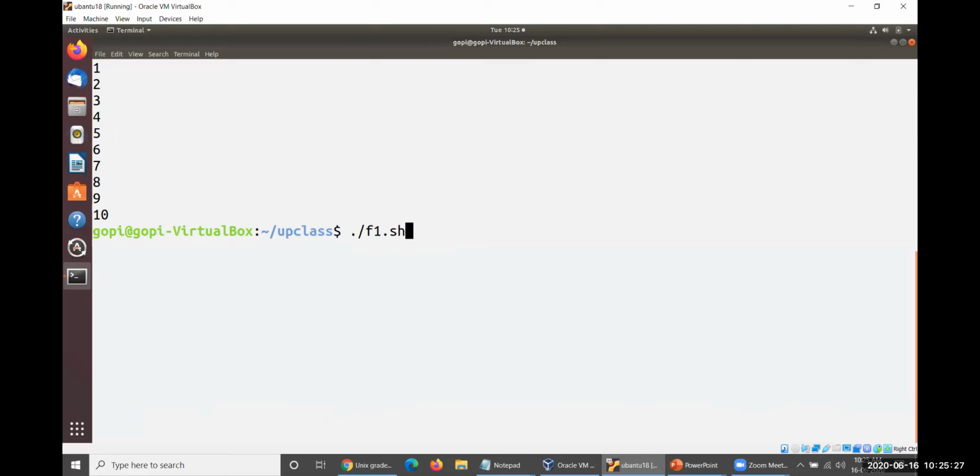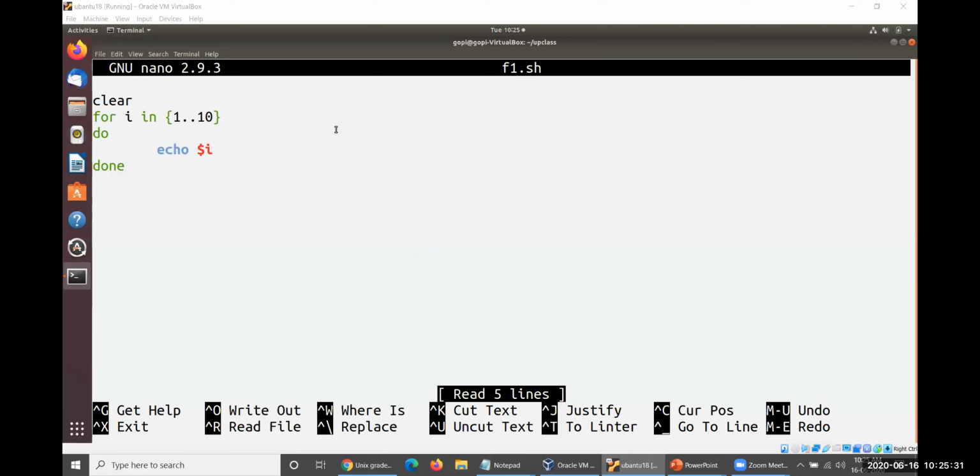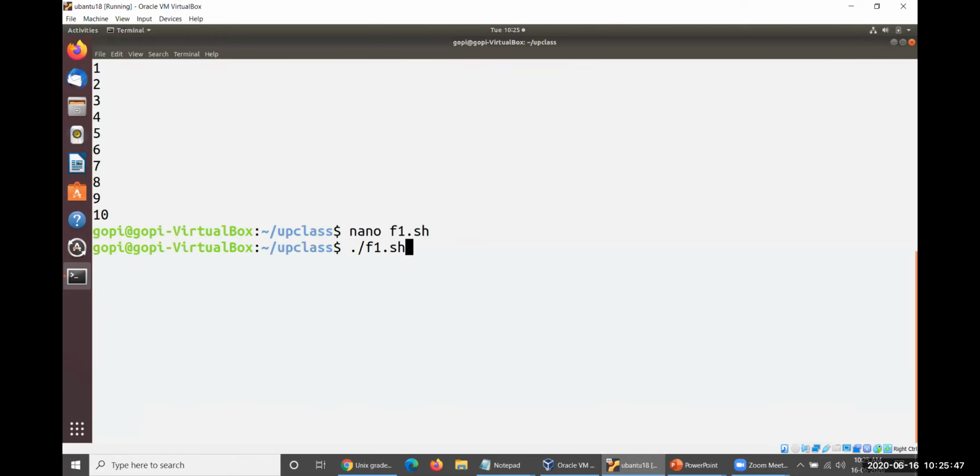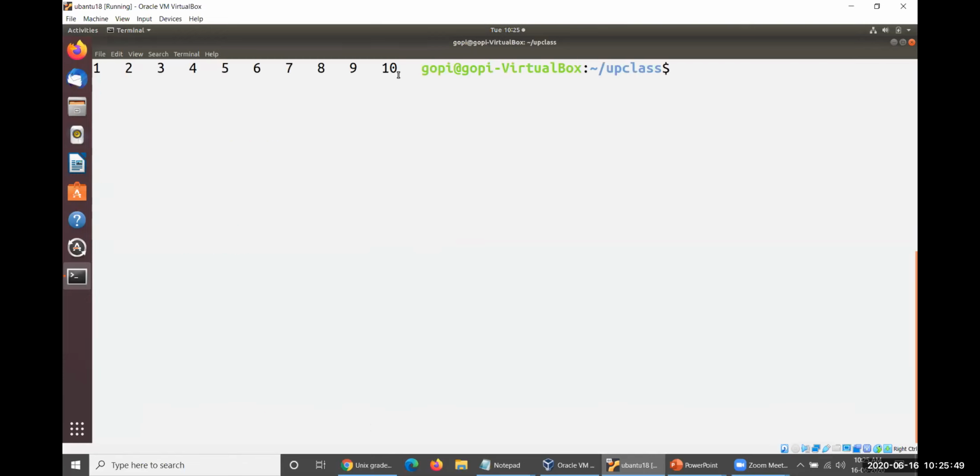Yes, of course, you could not identify the difference between these two. Let me introduce hyphen n, because it displays the contents in the same row, something like this. So if you take this one, then you could identify some difference here. Okay, let me execute this one. Hope that you could understand. So in this way you could display the contents.